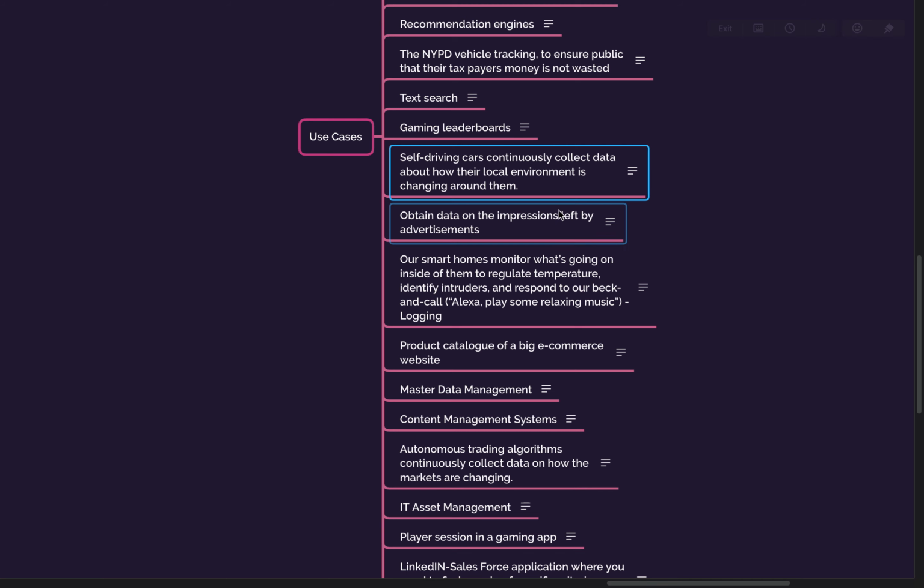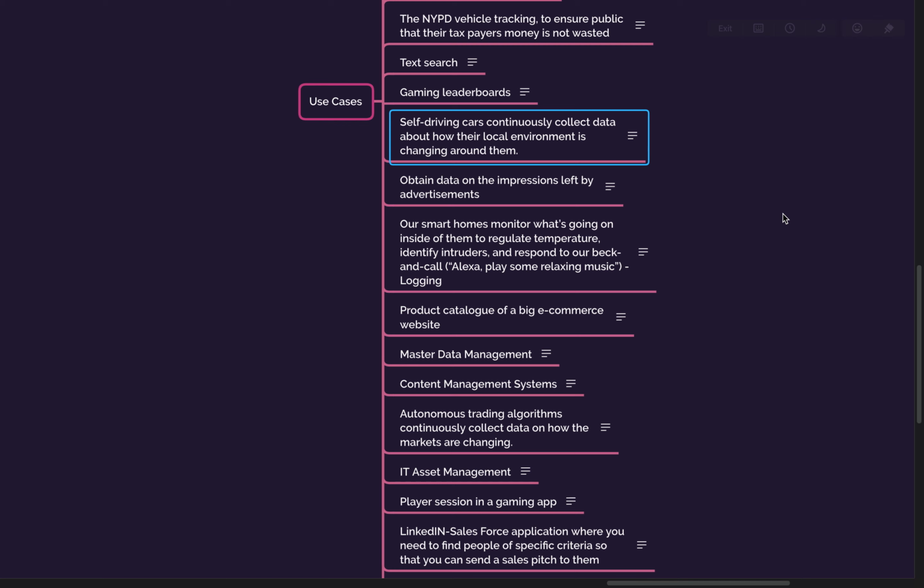Okay, so if you want to build a system that stores data coming from self-driving cars from all these sensors, what will you use?